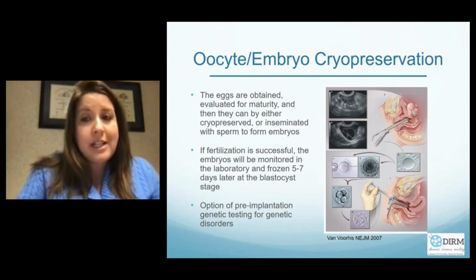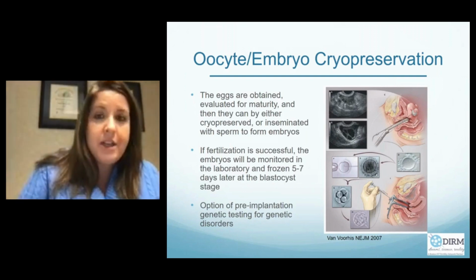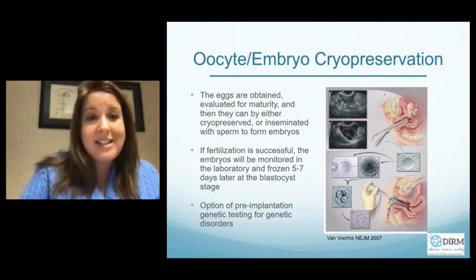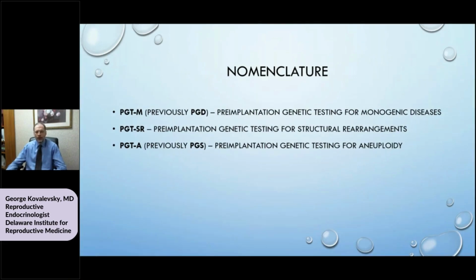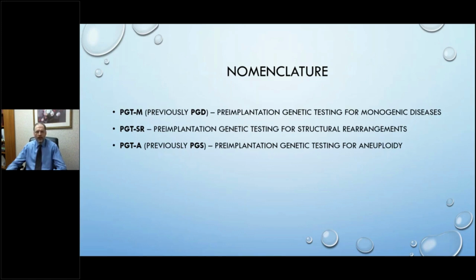If the fertilization is successful, then we monitor these embryos for 5 to 7 days in the lab. And then there is the option of testing the embryos for preimplantation genetic testing for genetic disorders. We refer to testing of embryos as preimplantation genetic testing, and there are several flavors of that. PGT-M stands for preimplantation genetic testing for monogenic disorders. We have PGT-SR, which is testing for structural rearrangements, and then PGT-A, which is testing for aneuploidy.